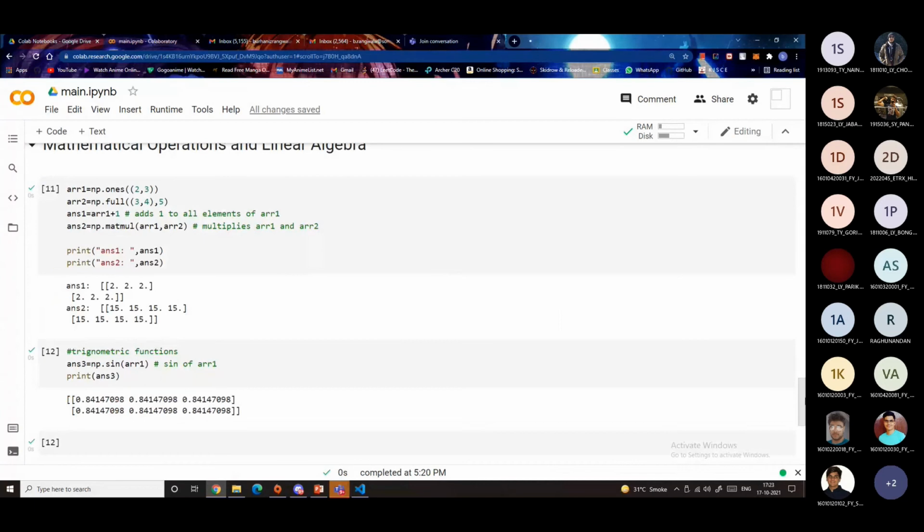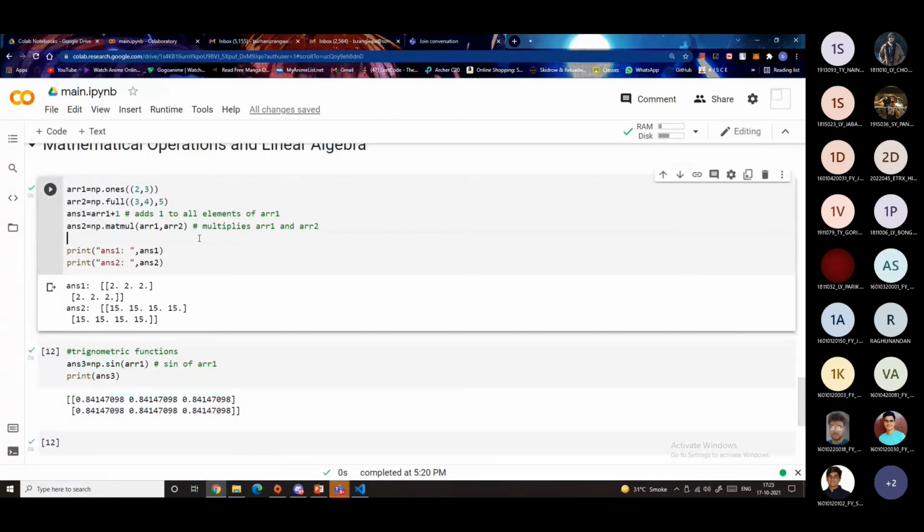So now let's get into mathematical operations and some linear algebra. One main reason to use NumPy is that it allows you to use matrix multiplication. It will allow you to multiply two matrices. Just keep in mind that the rules for matrix multiplication do need to be followed, like the number of columns of the first matrix should be equal to the number of rows of the second matrix for this to work.